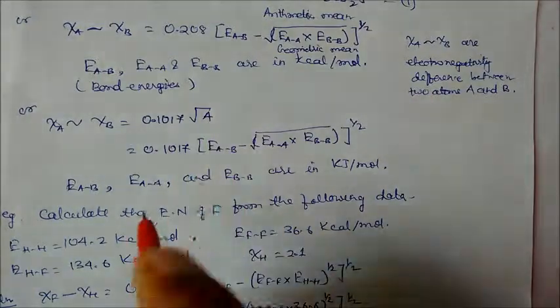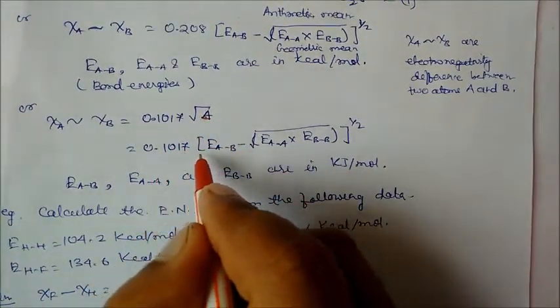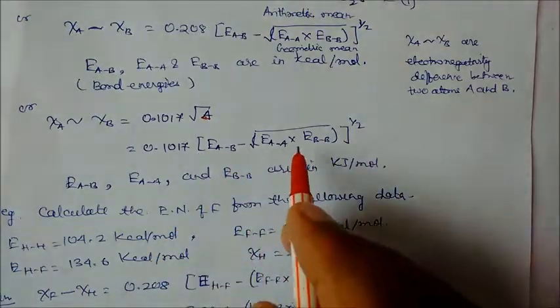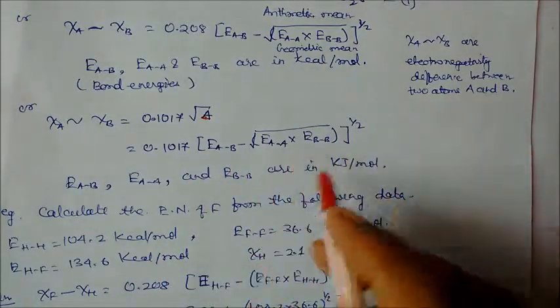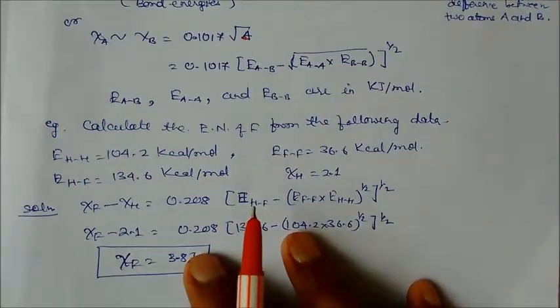So again the same thing, this is the delta. Again 0.1017 equal to, the form will be the same. This is the arithmetic mean, or you can take the geometric mean, it will be the same. Now we will see one problem based on this.